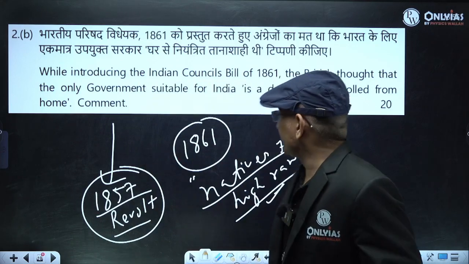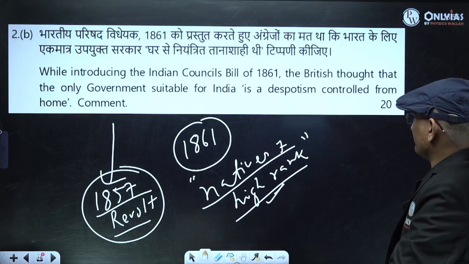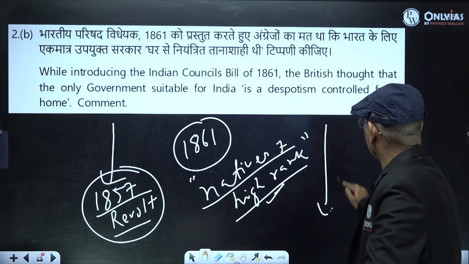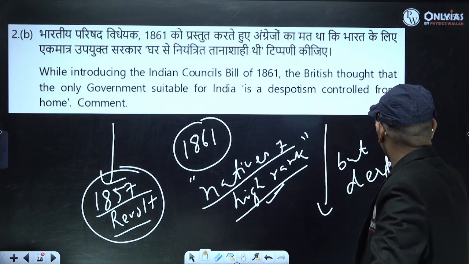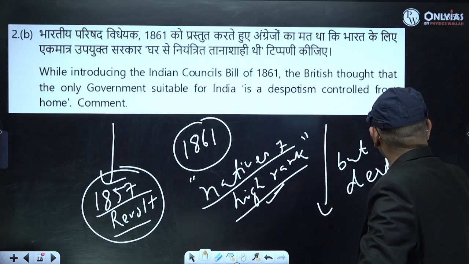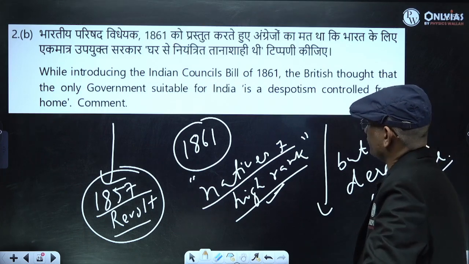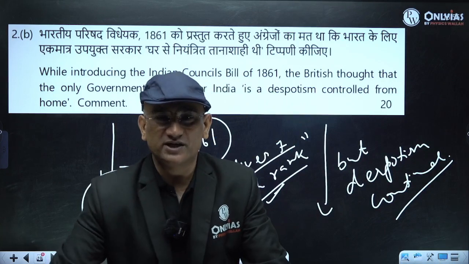But don't think that now there was Indian participation, despotism did not continue. Of course, they started involving Indians, and there was some decentralization, no doubt about it.